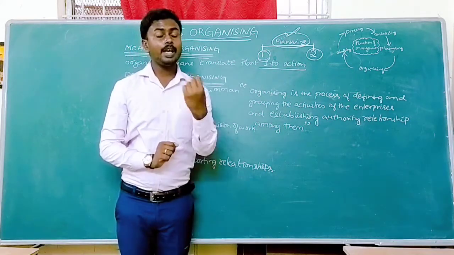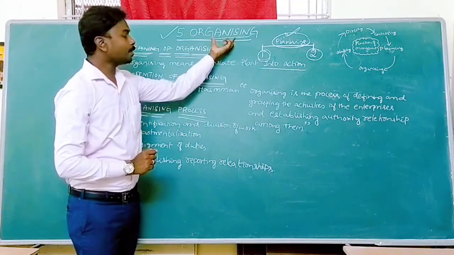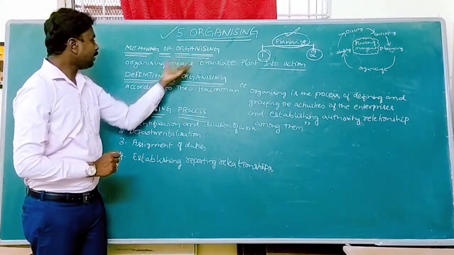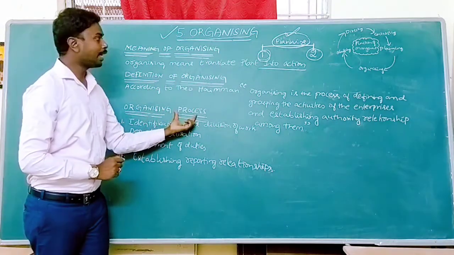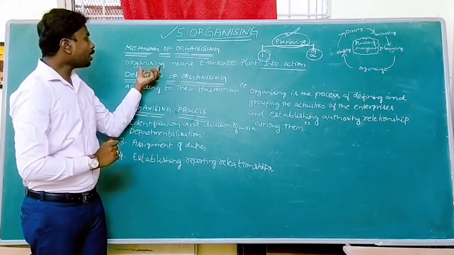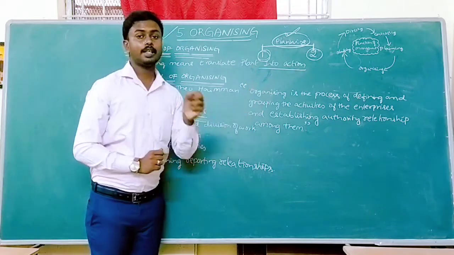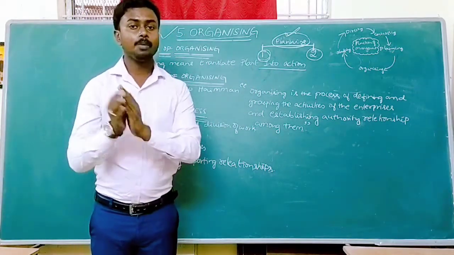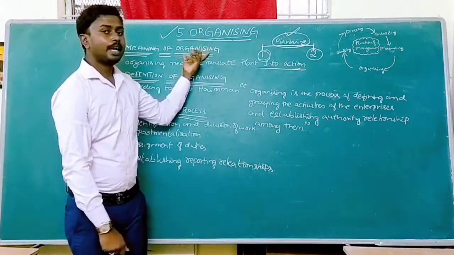Today in this class we are going to discuss the second function of management, that is organizing. In organizing, we will cover the meaning of organizing, definition of organizing, and process of organizing. Let us start with the meaning of organizing. Organizing means translating plan into action. That means in planning we are setting the objectives, and when those objectives come to action, it is called organizing.